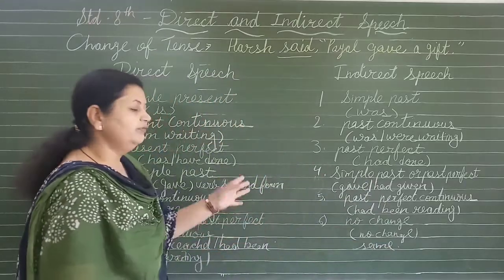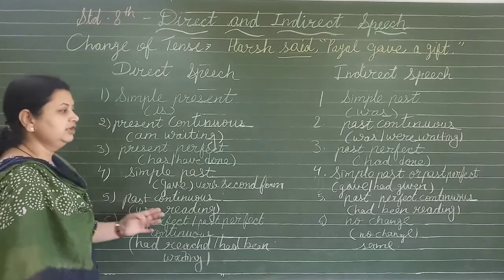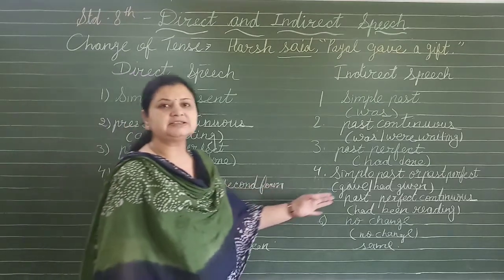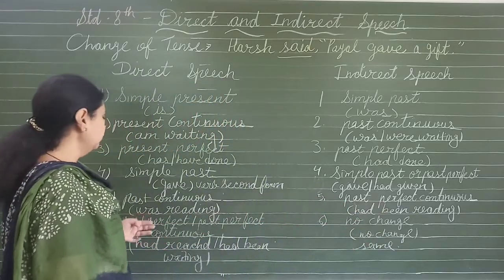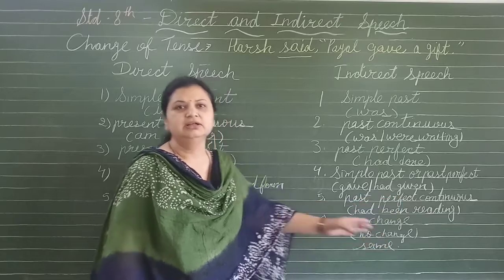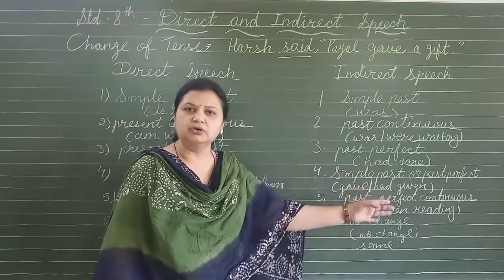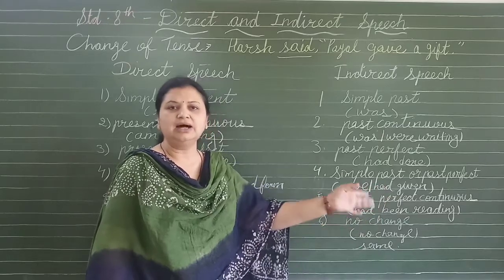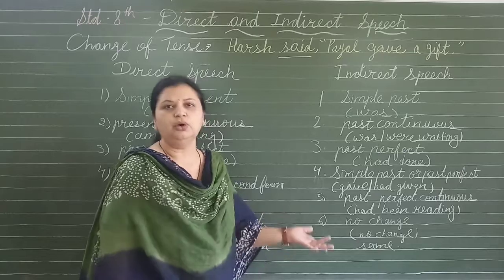This is a very important part. So you have to understand, past continuous will be changed into past perfect continuous tense. Just like that, was reading will change into had been reading. She was reading a book. She had been reading a book for the last 2 hours, or whatever you can add.